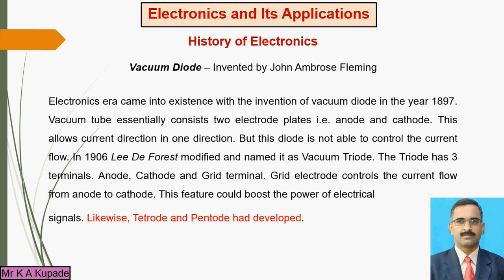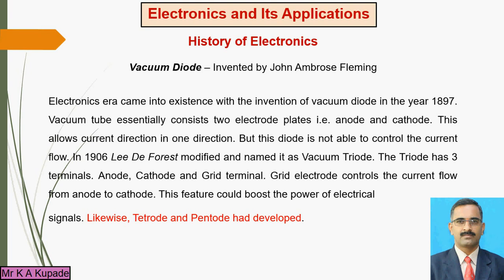So Lee updated this vacuum diode, and he controlled the current flowing through this vacuum device, and he named it the vacuum triode. This invention also boosts the power of an electrical signal, right?